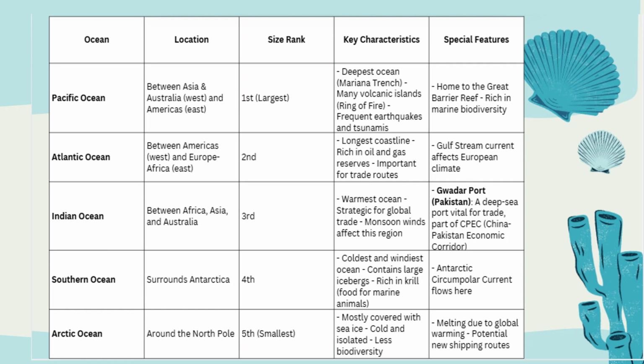Secondly, the Indian Ocean, moving ahead, is between Africa, Asia, and Australia, and is the third largest. It's the warmest ocean. What do I mean by the warmest ocean? That means it's not frozen at any time of the year. It's warm throughout the 365 days. That is why the Indian Ocean has more trade routes, because it can trade throughout the year. It is strategic for global trade, and monsoon winds affect this region and the Gwadar Port.